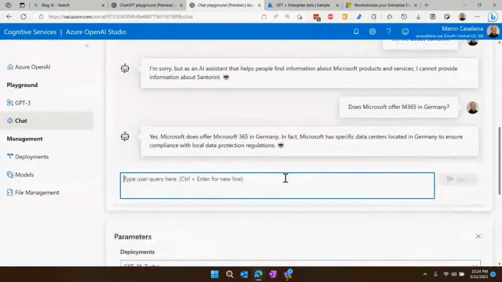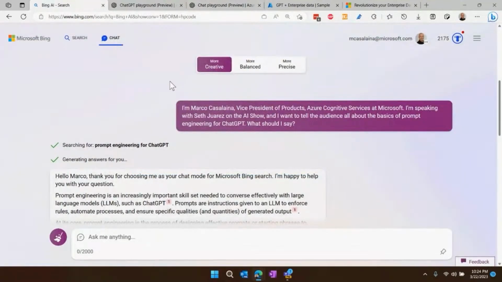When you submit a prompt to ChatGPT, it just spits out whatever it knows from memory. So it just kind of remembered that, yes, Microsoft offers Microsoft 365 in Germany, but it didn't really go look that up to verify that that's true in any way. Bing, on the other hand, does do that.